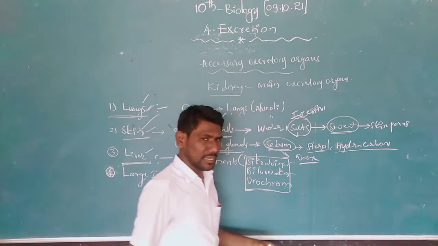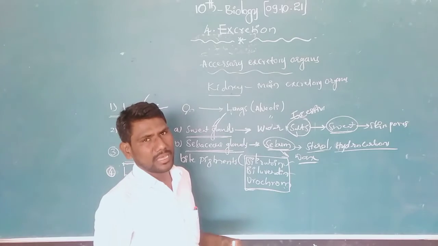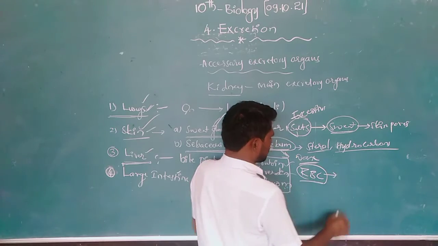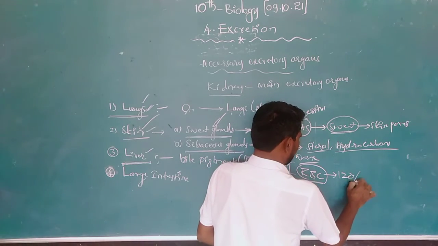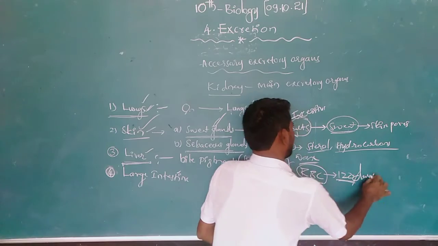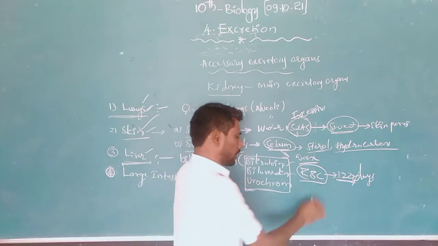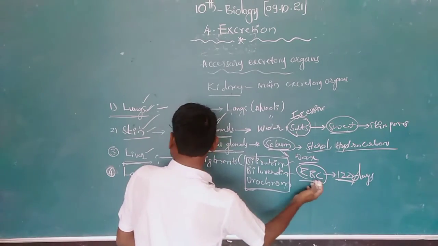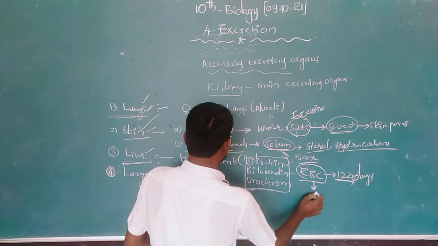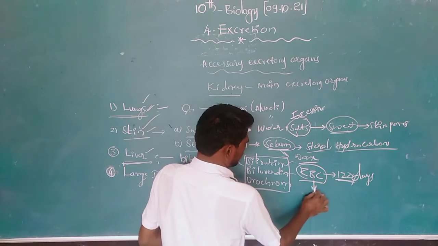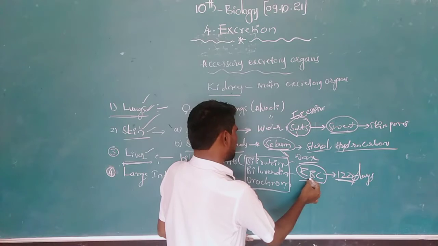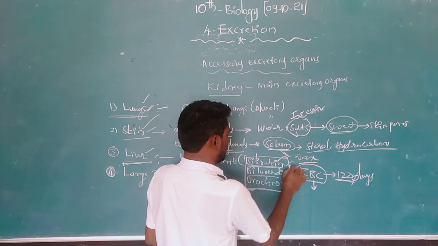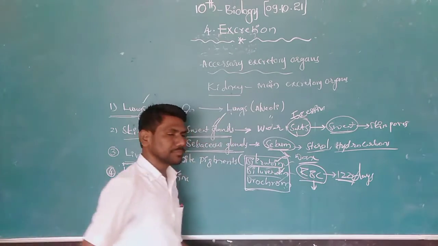After completing its lifespan, the red blood cells, RBCs, are destroyed. What is the lifespan of RBC? 120 days. After 120 days, the RBCs are destroyed, and the destroyed RBCs reach the liver in the form of bilirubin, biliverdin and urochrome.